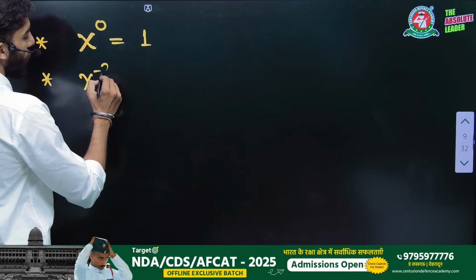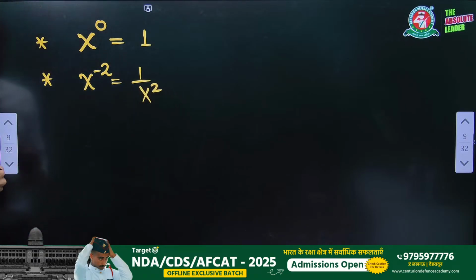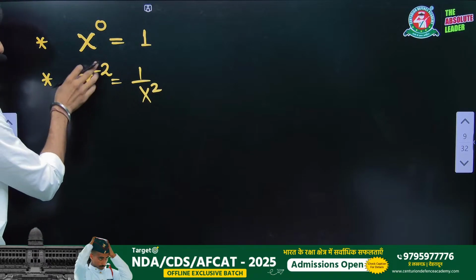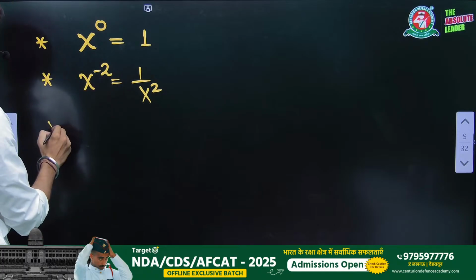Similarly, if we take a negative power of anything, just take an example, x to the power minus 2, we can write it as 1 upon x square. We take the negative power, so it will come in the denominator, right? That is 1 upon x square.